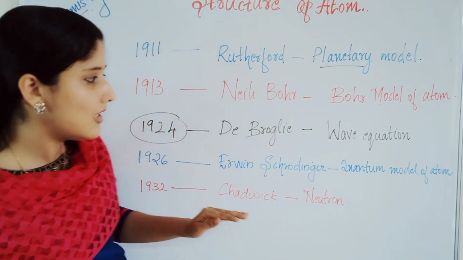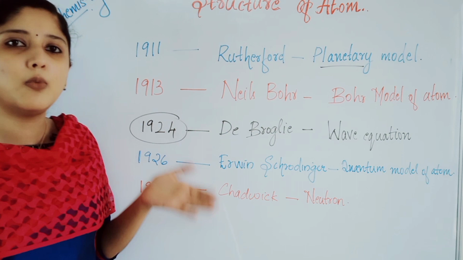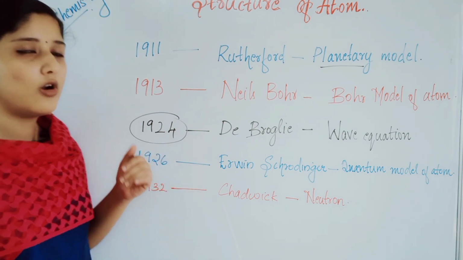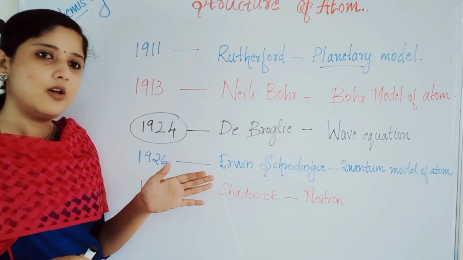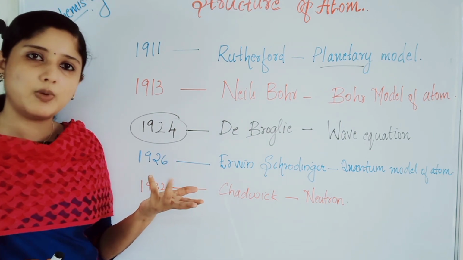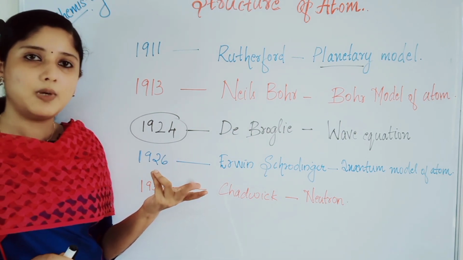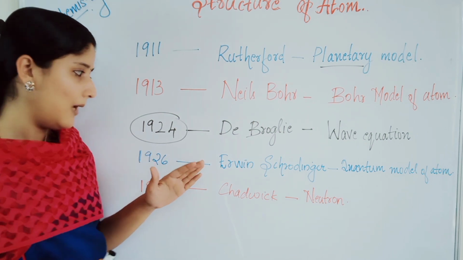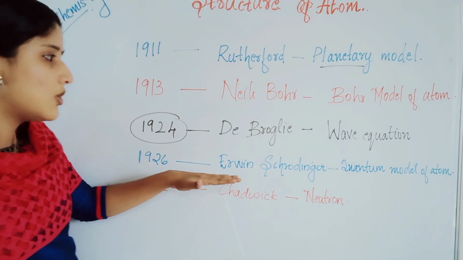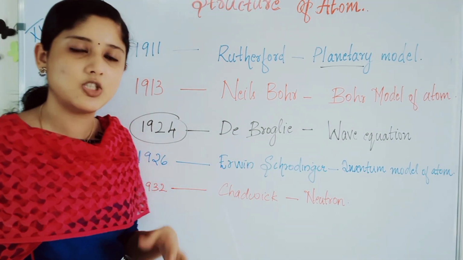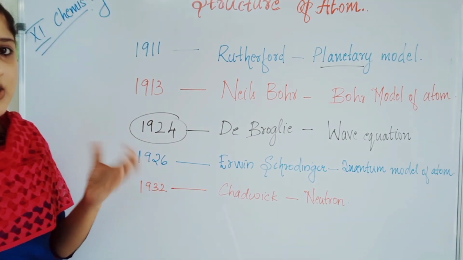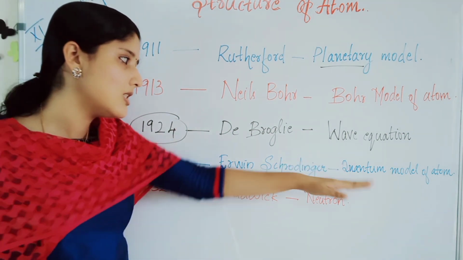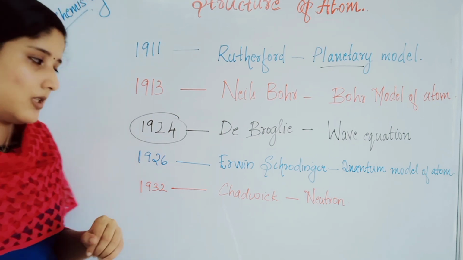Okay, this is the most important theory, the quantum model of atom. We are studying the concepts of the quantum model of atom, not with this name. We studied about S block, P block, and in that S subshell, P subshell, etc. We studied it in the SPDF. All that came with the concept of Erwin Schrödinger's quantum model of atom. The shape of S orbital and the shape of P orbital can be explained only with this quantum model of atom concept.